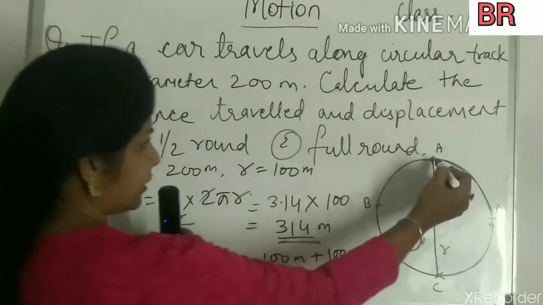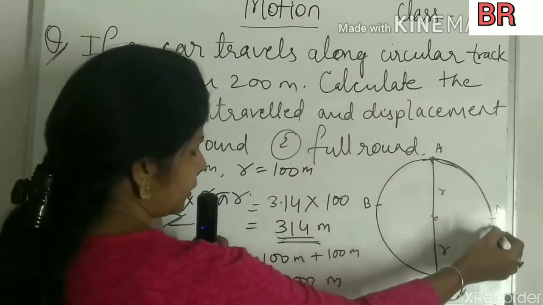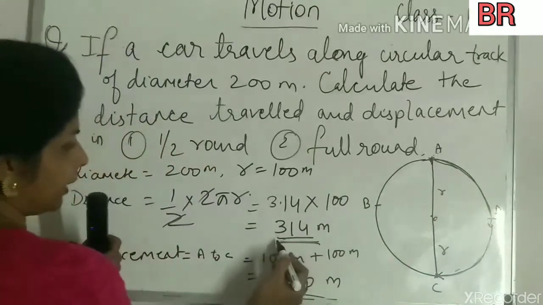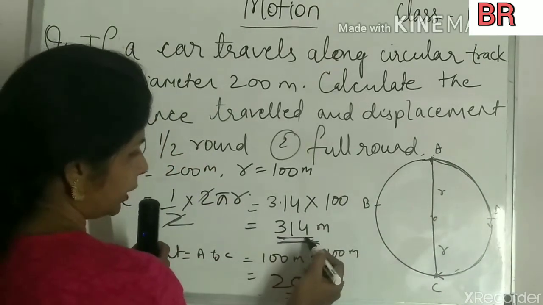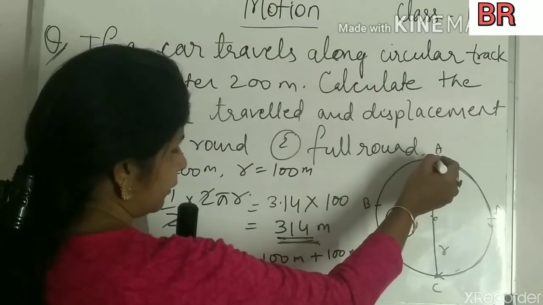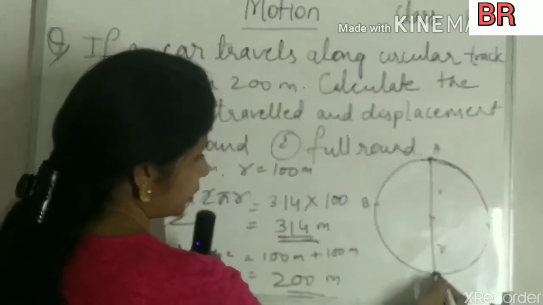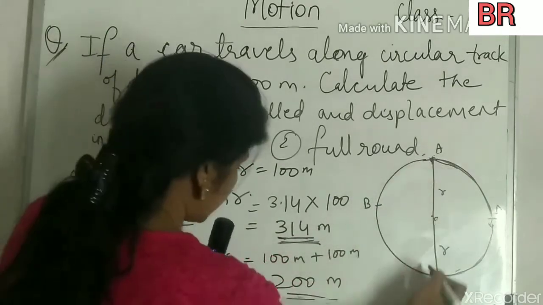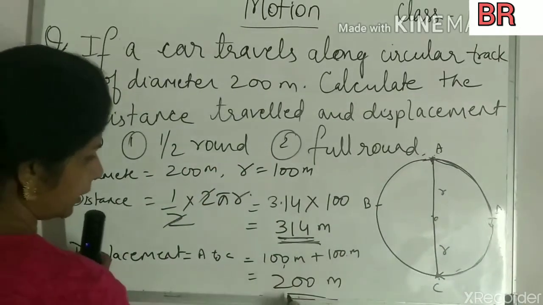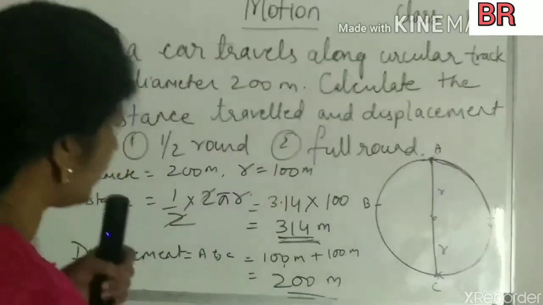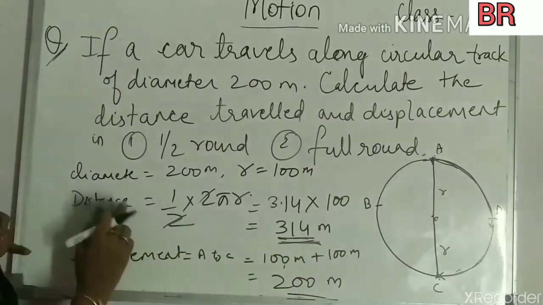So the distance traveled is A to D to C, which is half of the circumference. Again I am repeating, it is 314 meters. But the displacement is from A, the origin, to the destination, by the shortest path. So that is 100 plus 100, equal to 200 meter. Now we will solve it for the full round.